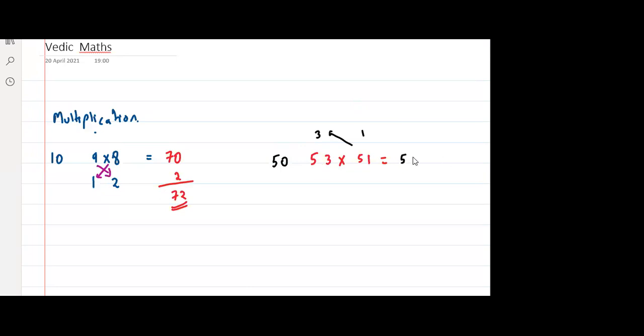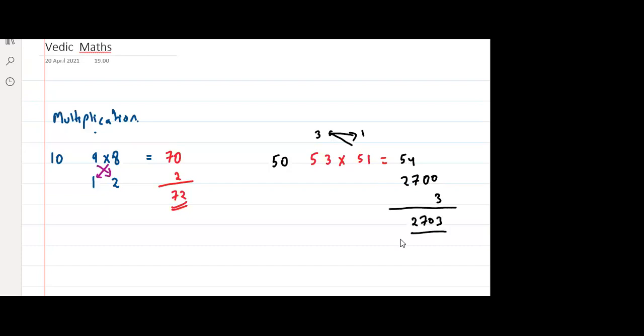Anna, clear. But what is 54 into 50? Is it easy to calculate 54 into 50? Just half it. If it is 54 into 50, just half it. What is half of 54? It is 27. Yes, 270, and then 2700. And what is 3 into 1? 3.